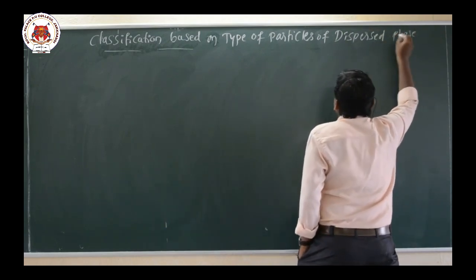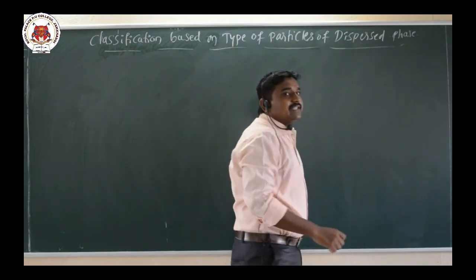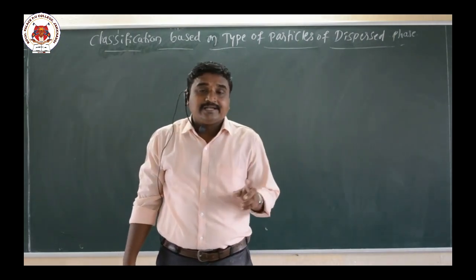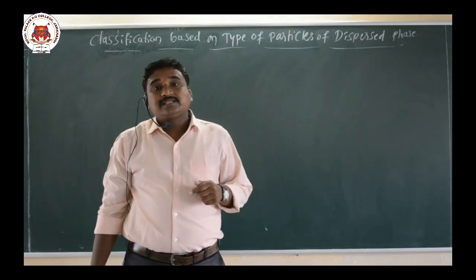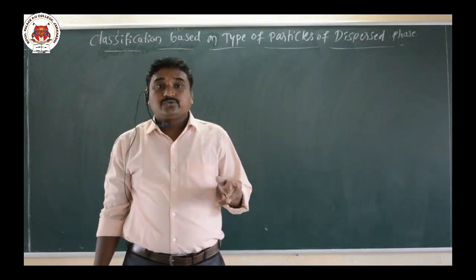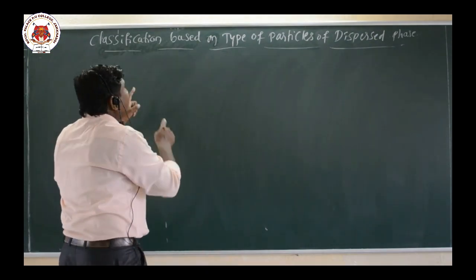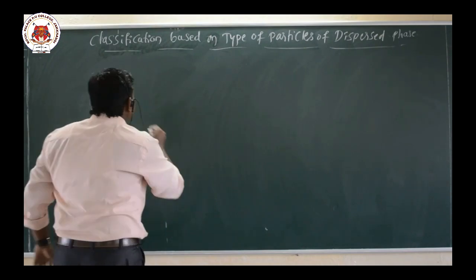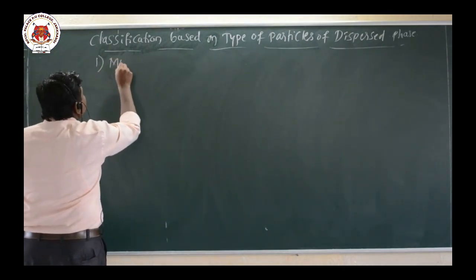Here there are mainly three types. The first is multimolecular colloids, the second is macromolecular colloids, and the third is associated colloids. Depending on the type of particles of the dispersed phase, they are classified into three types. The first one is multimolecular colloid.